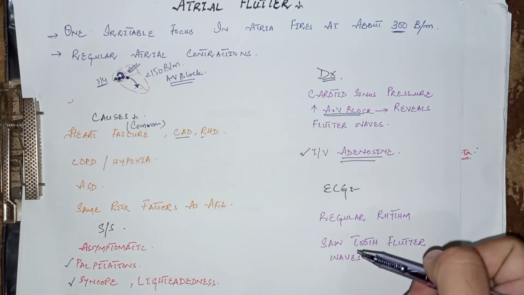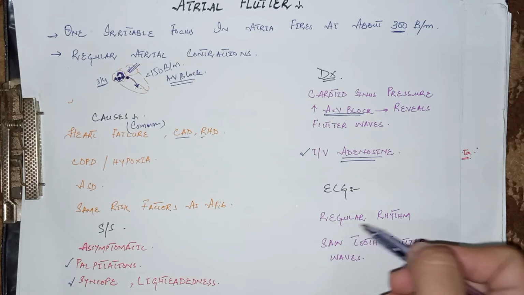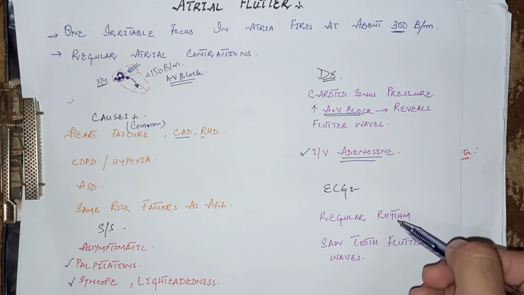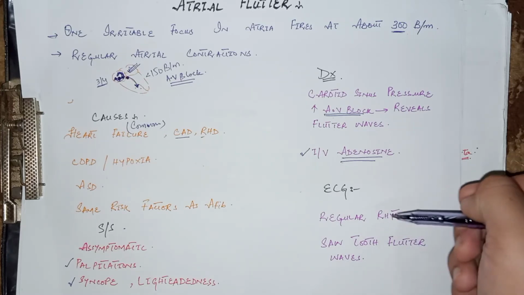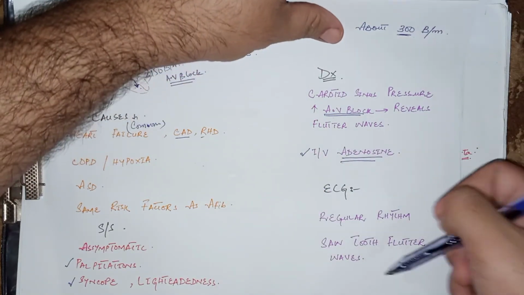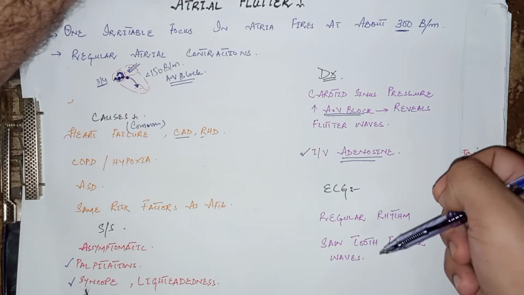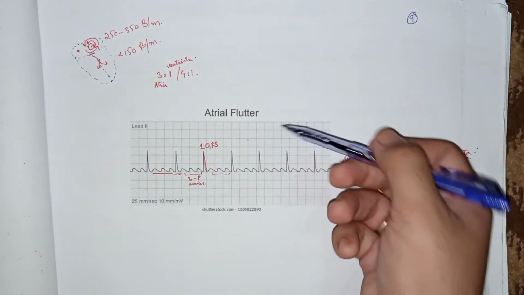Now come to the ECG changes. The rhythm in this case is regular, in that after 3 to 4 P waves, or 3 to 4 atrial contractions, there is one QRS complex. The distance between the QRS complexes is the same, but there is a sawtooth pattern, or sawtooth flutter waves, in the ECG. Now look at the ECG of atrial flutter.